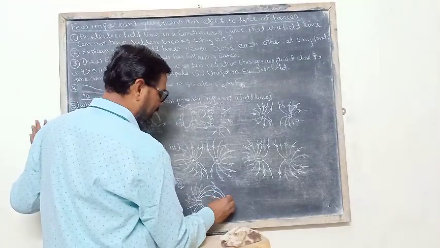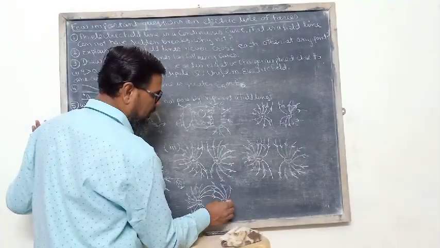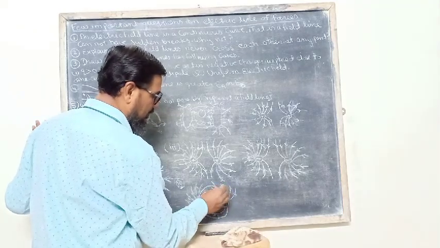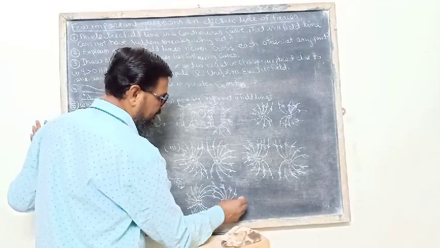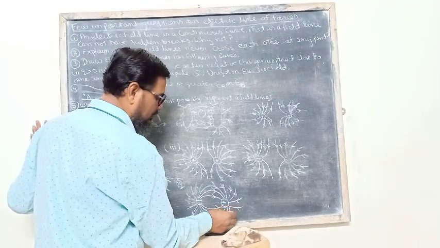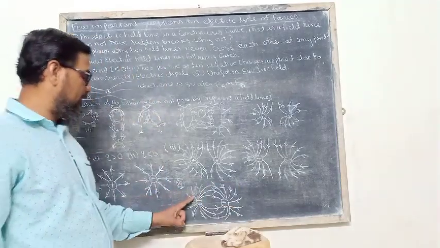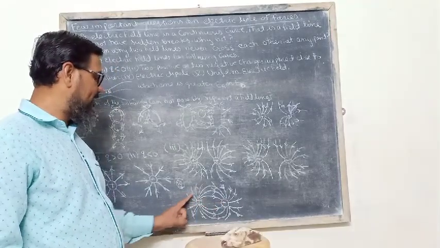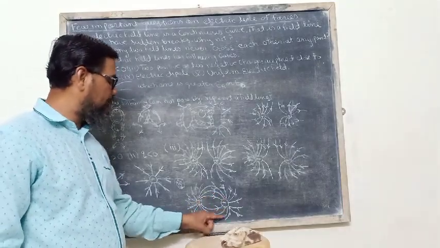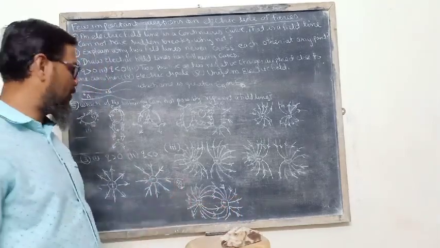So the shape of electric field lines in an electric dipole is that they are moving from positive to negative, positive to negative, and all the field lines are moving towards the negative charge and away from the positive charge.